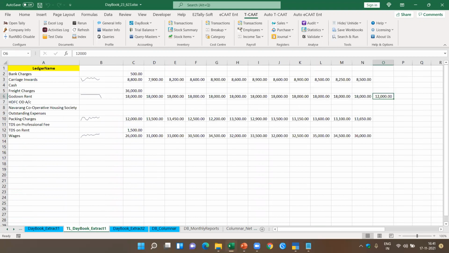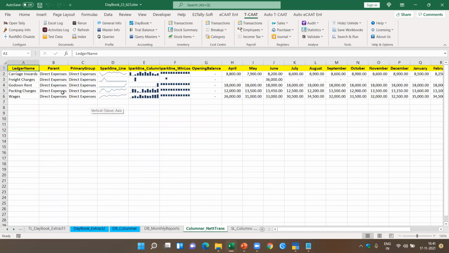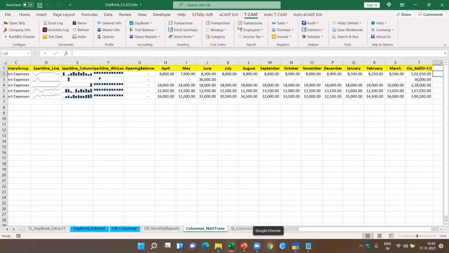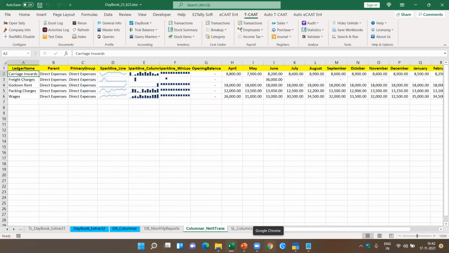it also gives this, already we have seen sparkline. Now this is what I tell you. For each of the expenses, it also gives you the sparkline. Okay, it tells you for each of the months what the balances are, from April to March and the closing balance. Not only that, it also shows you the sparkline.